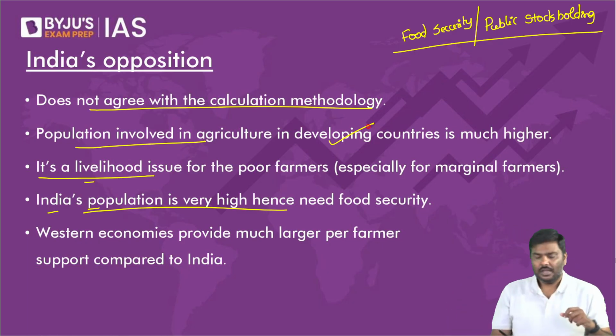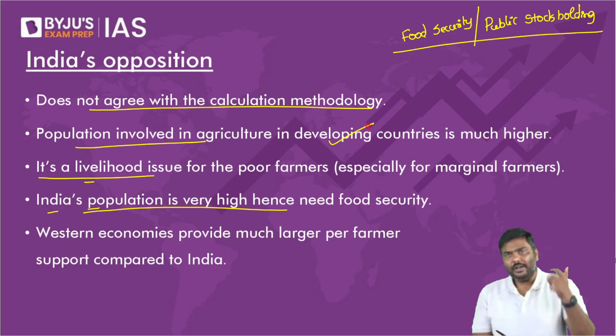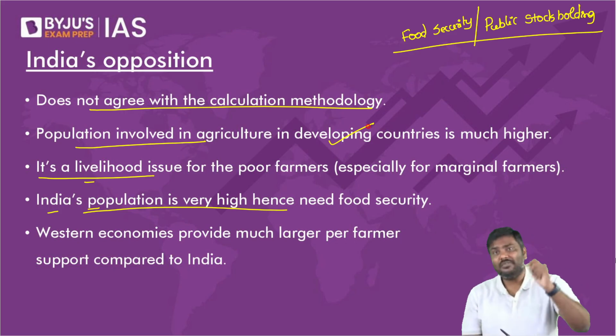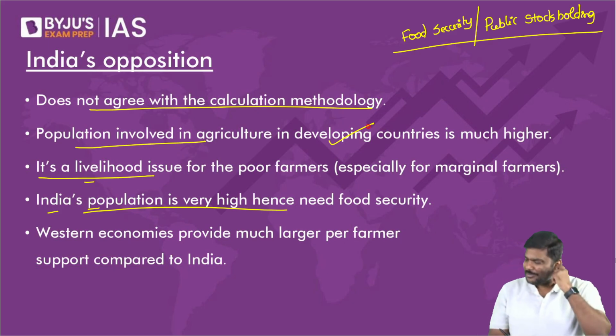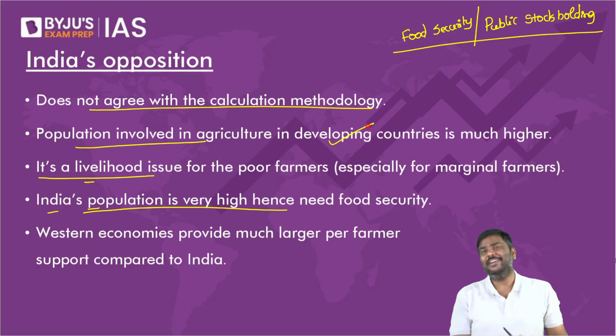Simply by heart this point. The method that is followed by USA, it proves that India is crossing more than 10% every year. Government of India does not agree with that. Next one, population which is involved in agriculture in developing countries is very high compared to developed countries.